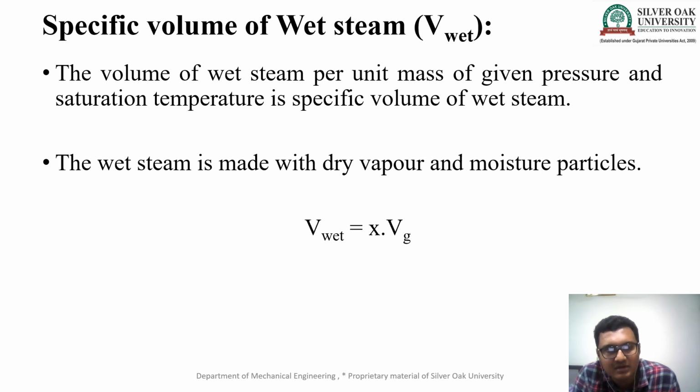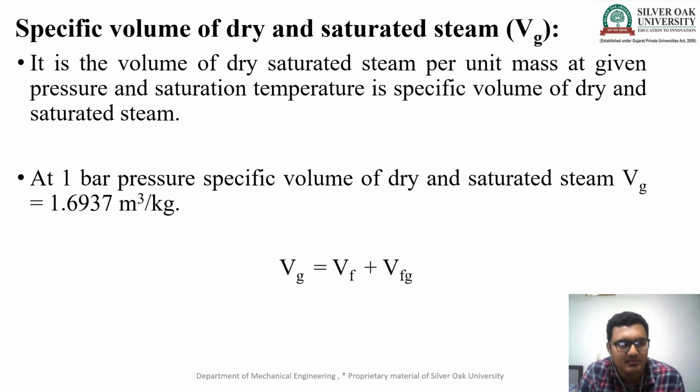X stands for the dryness fraction and Vg stands for the specific volume of gas. Now we can write down the specific volume of dry and saturated steam. So it's a very simple term. It is the volume of dry and saturated steam per unit mass at a given pressure and saturation temperature.